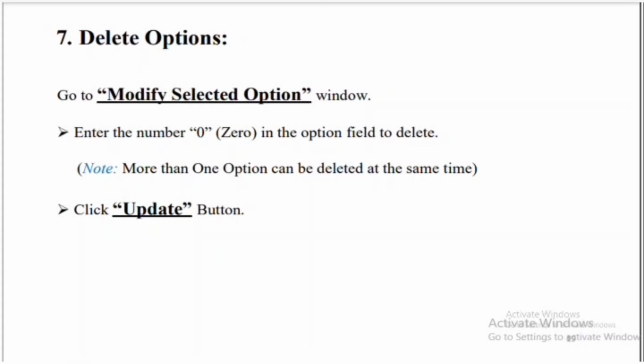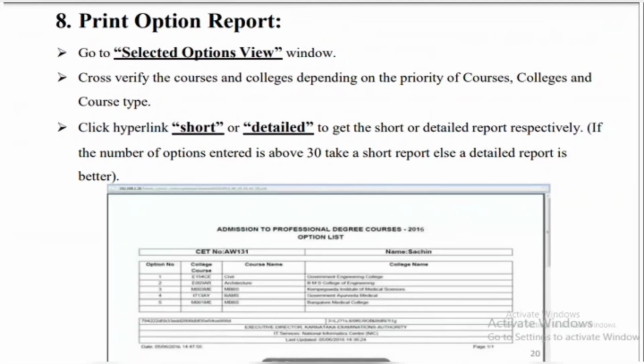By seeing those points, you will get an idea how to delete. And then whatever colleges you have selected, you can take a list by going to selected option view, which is in the third box. At the bottom of the third box, you can see selected option view, and cross verify the courses before submitting.